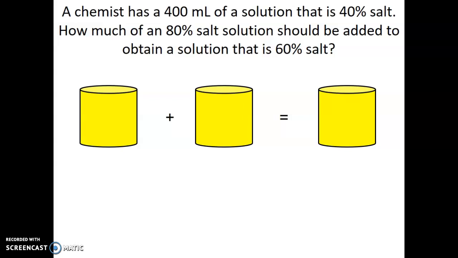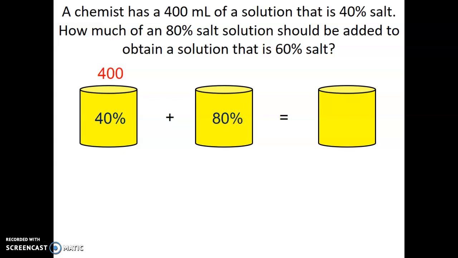Now, to organize the information, that's what this picture is trying to accomplish, is organizing your information, because there's a bunch of different numbers here. You want to make sure you can put them in the right place. Okay, so the first one is the percentages. So the first percentage we see is a 400 milliliter solution that is 40% salt. So in the first bucket, I'm going to put 40% right in there. Okay, then that first bucket, we want our amount, which is going to be 400 milliliters. Right. The second bucket, all right, we have 80%, so we're going to put 80% in the bucket.